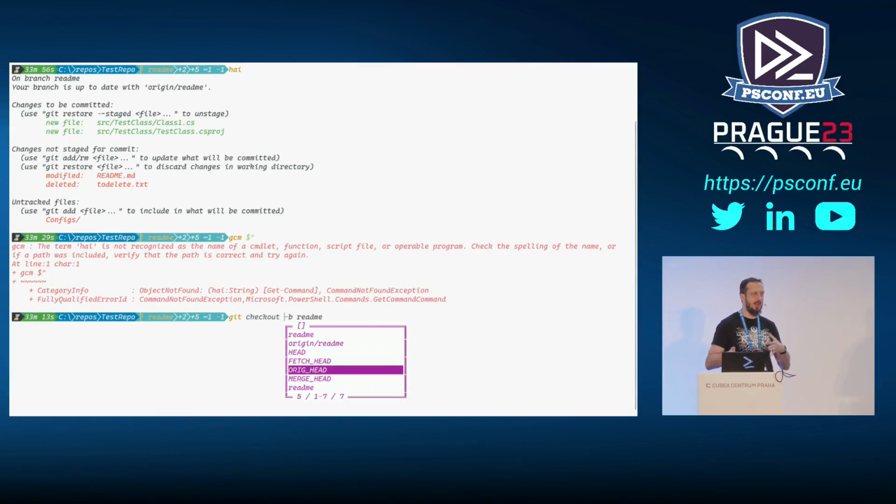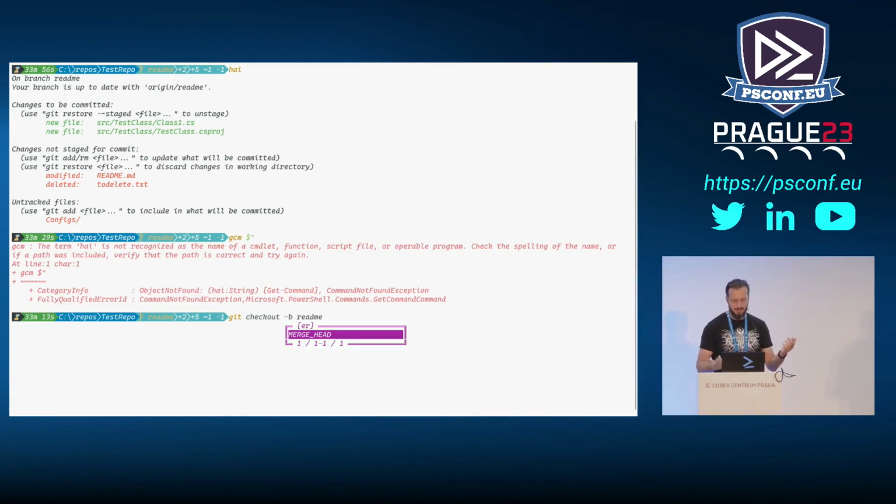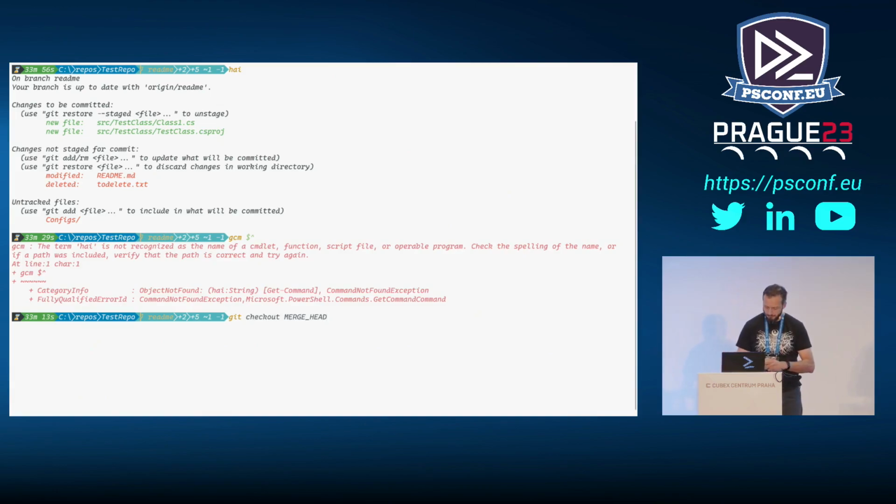I mean, in this case, I just don't have too many branches, so it's not that spectacular. But if you have 20 branches on your repo and you want to switch between them, obviously having a list like this is very useful, especially if you can filter it. Like you can just say ER and you get merge hat, right? So it's always filtering those results pretty easily, and you can just select what you want, and then you just get it in your prompt back.